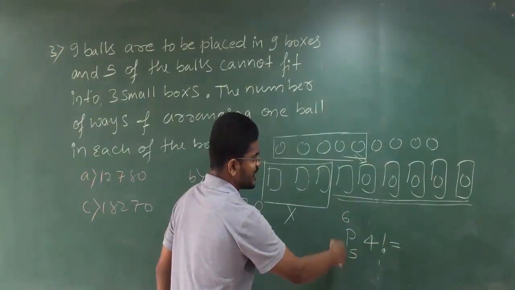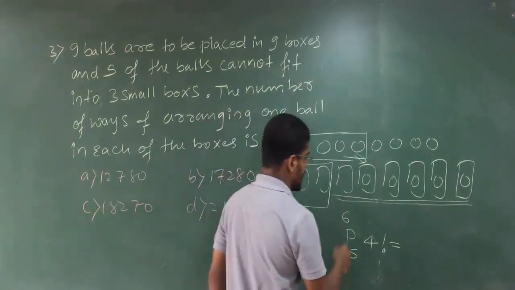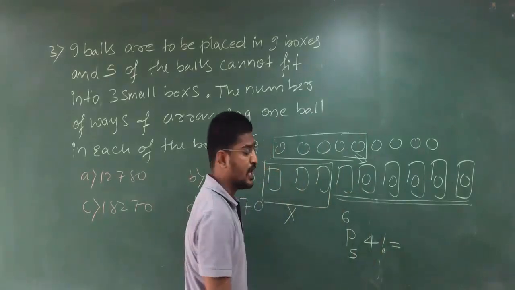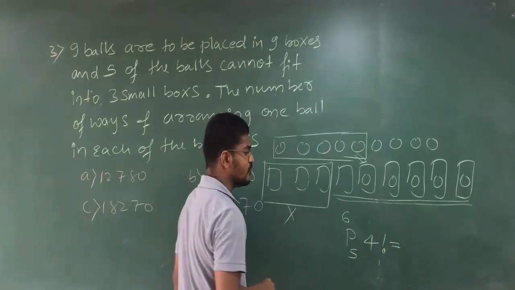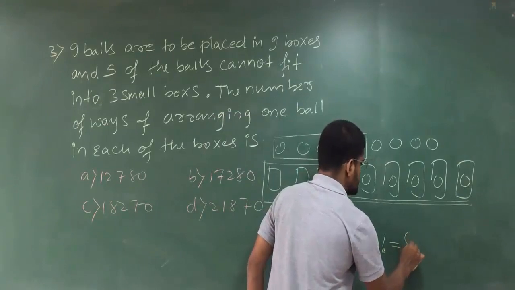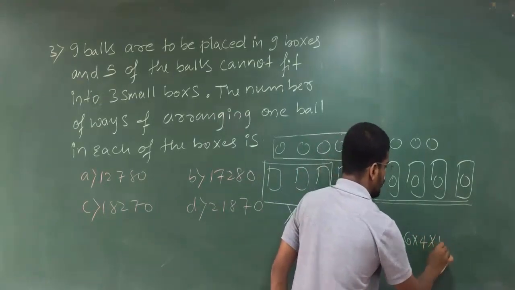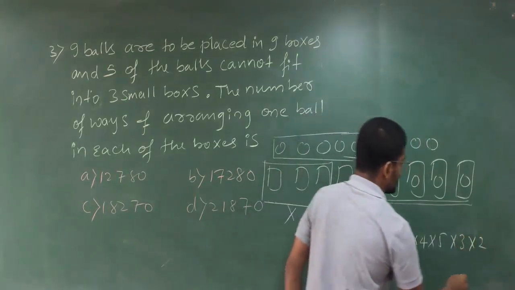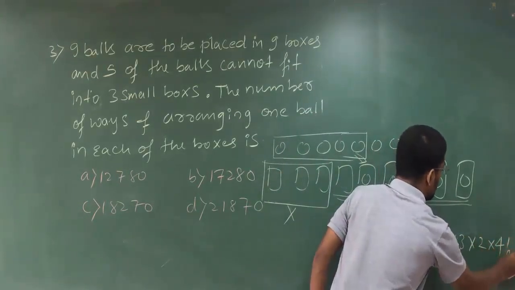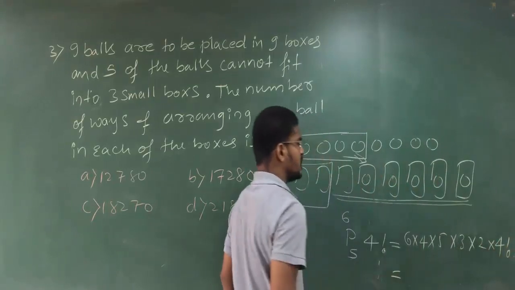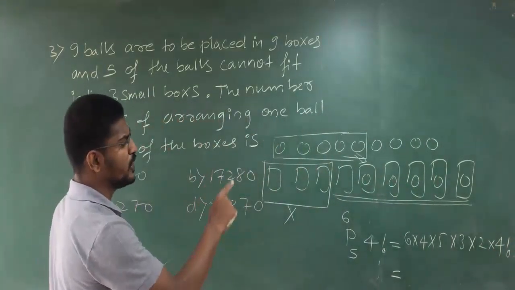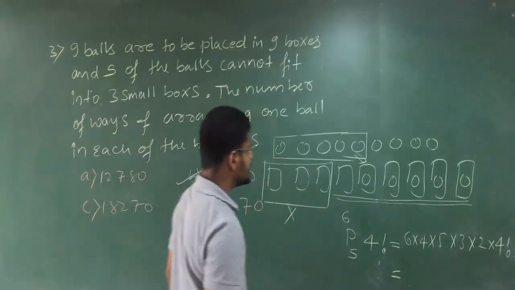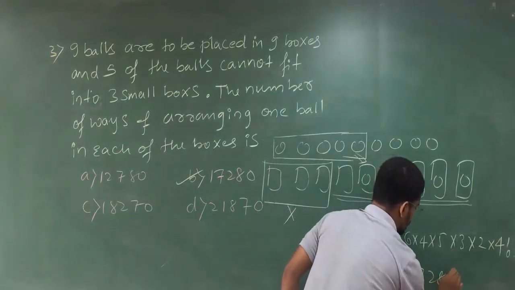So therefore in total you are going to have 6P5. 6P5 means 6 factorial divided by 6 minus 5, that is 1 factorial, so it will be 6 into 5 into 4 into 3 into 2, multiplied by 4 factorial. So your answer will be 6 into 5 into 4 into 3 into 2 into 4 factorial. That is 17280.